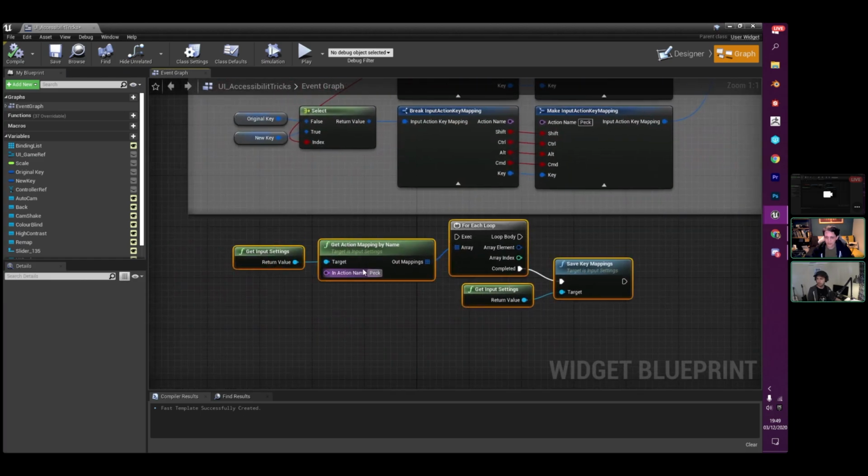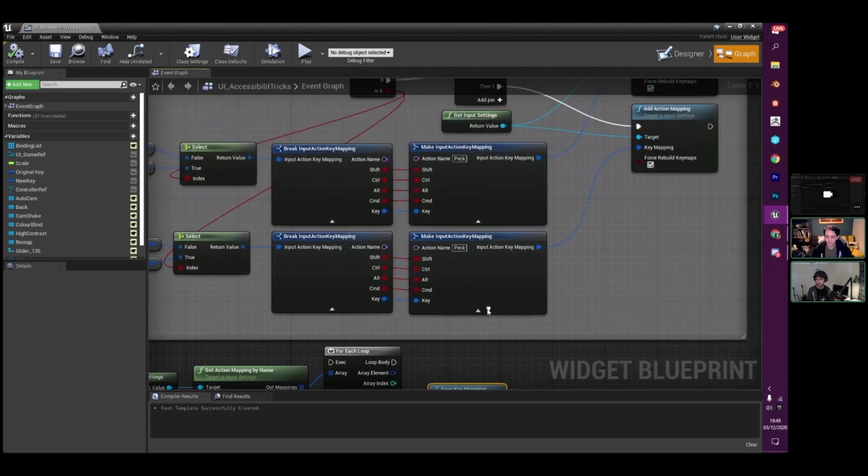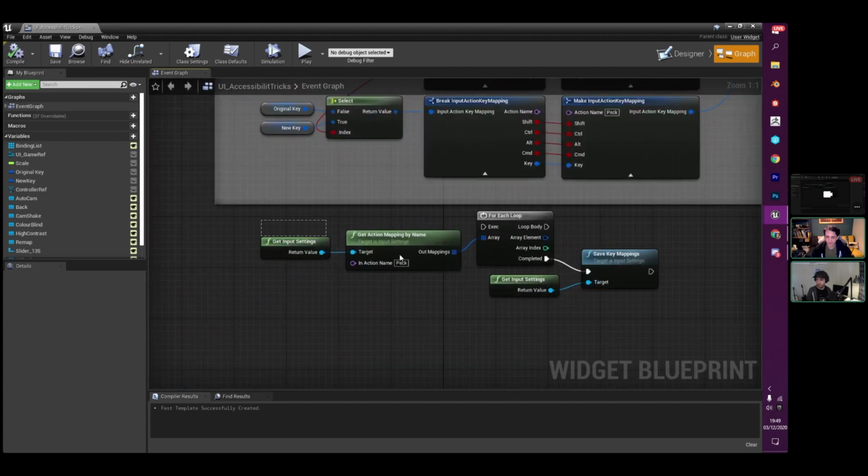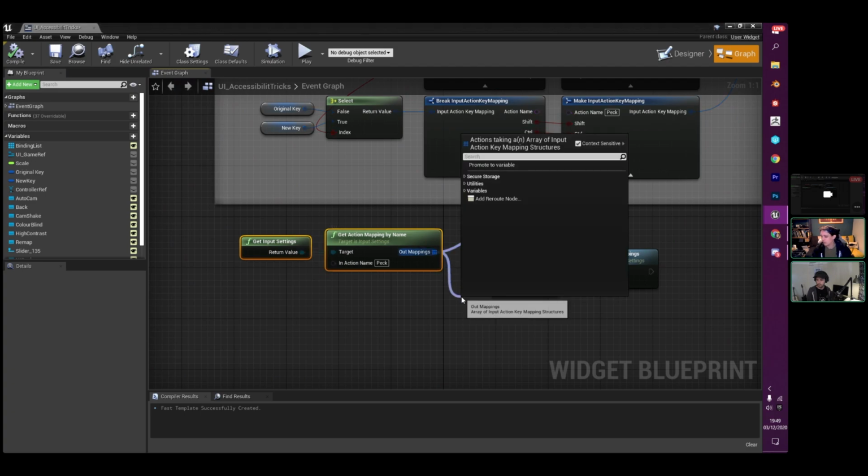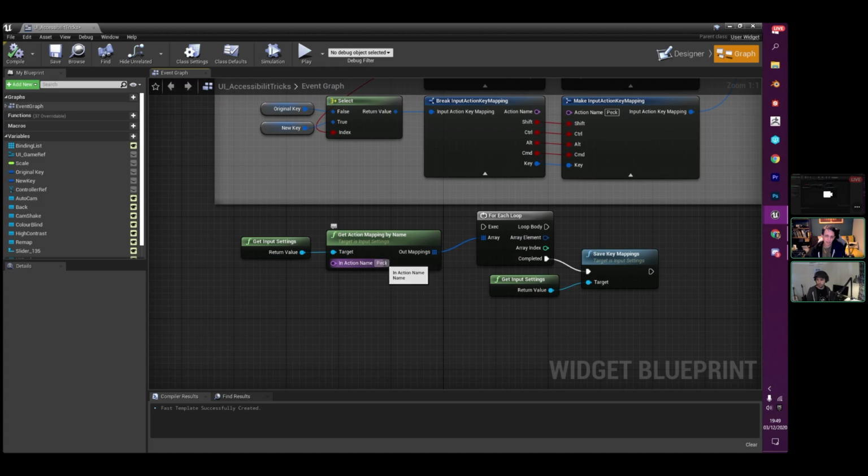There are just a few extra bits that I haven't put into this particular functionality, but have got in here. Get Action Mapping Names will retrieve all of the different inputs that you might have for that particular type. So for peck, the left mouse button does it, but also the space bar does it, and also the A button on the gamepad does it as well. And then when you're happy with those, you can save the key mappings.